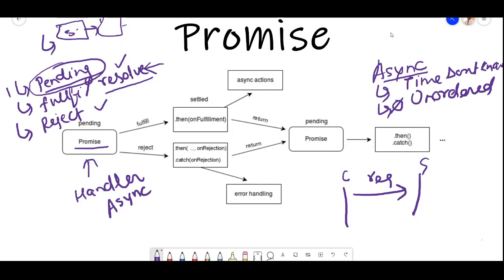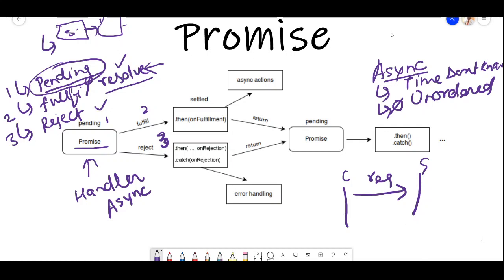These are the three things that happen each and every time you create a promise. So this is the first activity, second, third. Let's move on to the other stages where settled and other things come in.